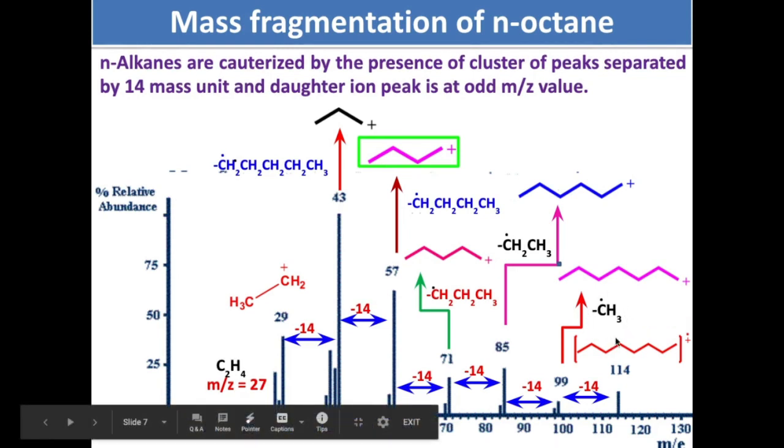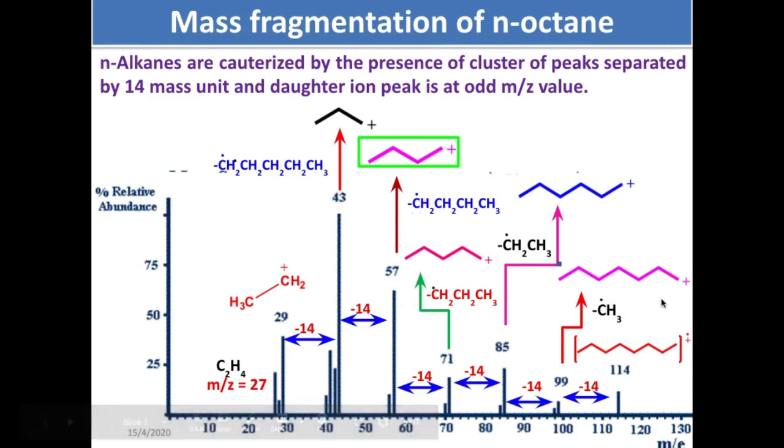If you see the first fragment here, this is the removal of a methyl radical. So what happens? You get this as a positive. Then removal of the ethyl radical, this is the carbocation. Removal of the propyl radical, this is the carbocation. Removal of the butyl radical, this is the carbocation, and so on and so forth.